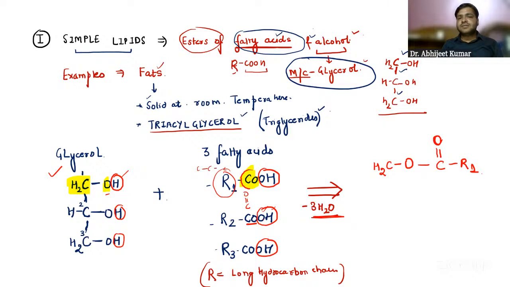If you clearly see this bond, C double bond O, O, it is called the ester bond. We also call it the covalent bond, which is formed by sharing of electrons. So this is called the ester bond or the covalent bond.